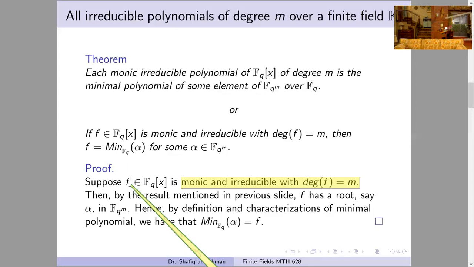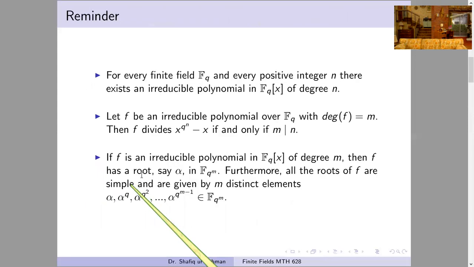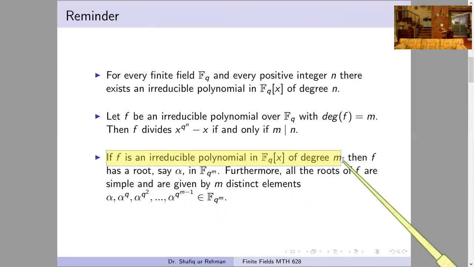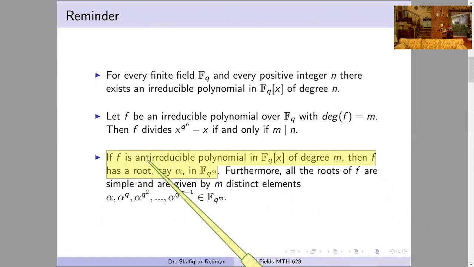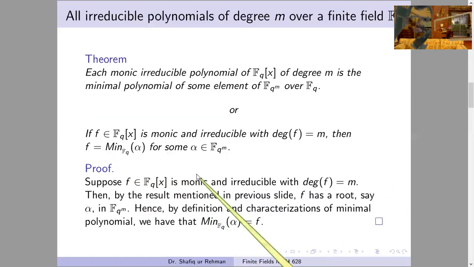By the previous result, if f is any irreducible polynomial of degree m, then f has some root in the field Fq^m. So this polynomial must have some root, let's say alpha, in the field Fq^m.